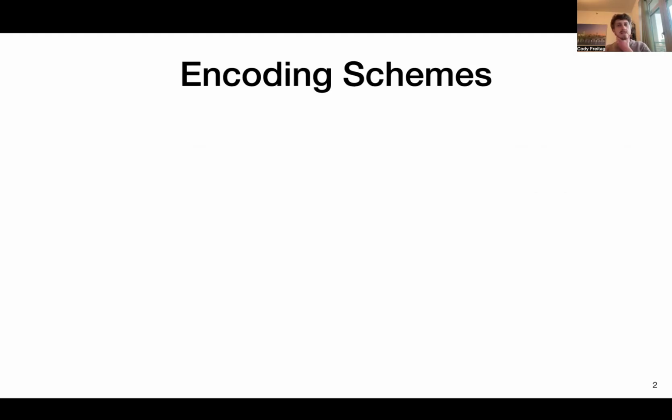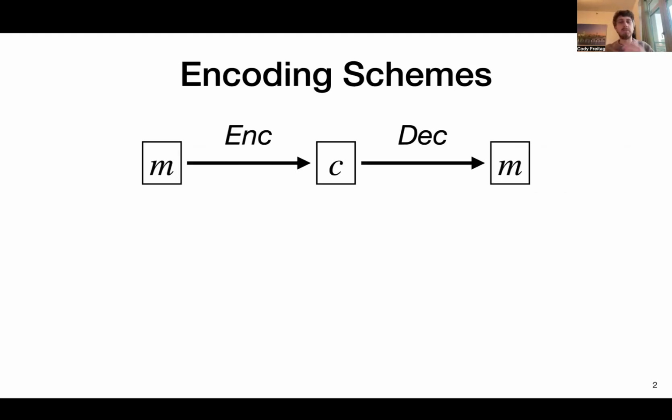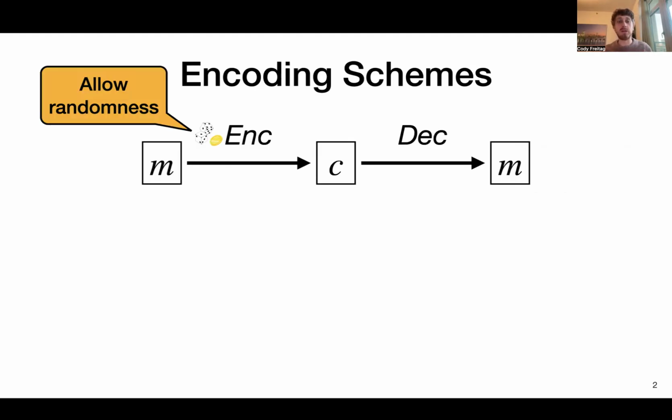I want to start by defining what I mean by an encoding scheme. This is a pair of algorithms, ENC and DEC, where ENC encodes a message into some codeword C that can then be decoded by the function DEC to get the original message M back. I'm going to think about potentially randomized encodings, so encoding is a function that could use some randomness in order to generate the codeword C that can then be decoded.